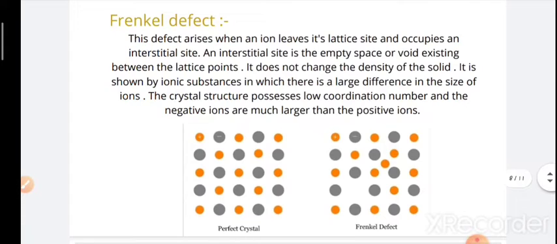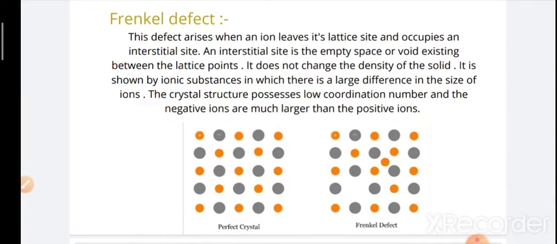So next is Frenkel defect. This defect arises when an ion leaves its lattice site and occupies an interstitial site. An interstitial site is an empty space or void. Voids are the spaces existing between the lattice points. It does not change the density of the solid. It is the important line here, that density does not change.